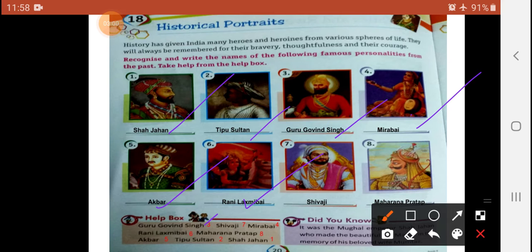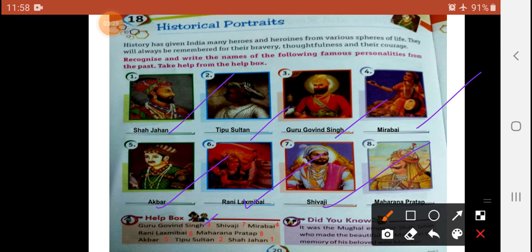Next is the sixth image here, you will see, a very famous personality, Rani Lakshmi Bai. Okay, you will write down here with the help of the helping list. Next, the seventh image, a very famous personality, you will write down with the helping list. The name here is Shivaji. Okay.